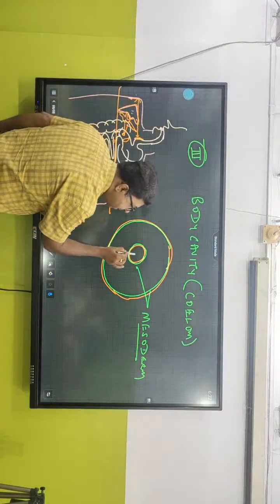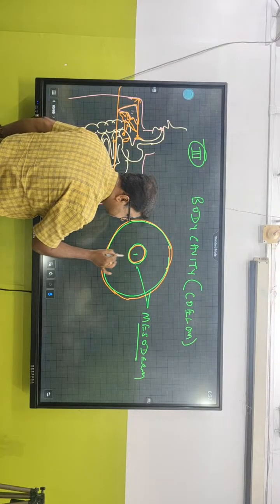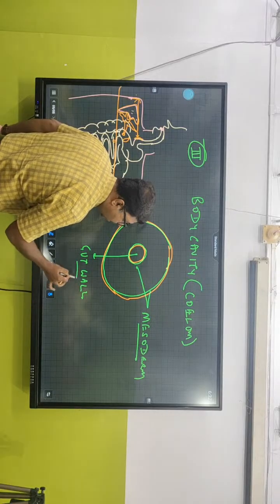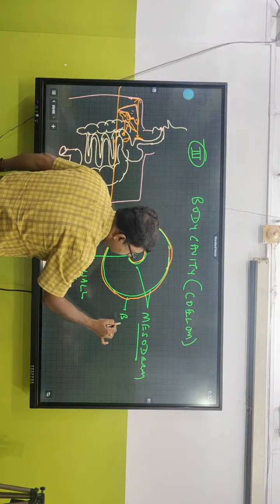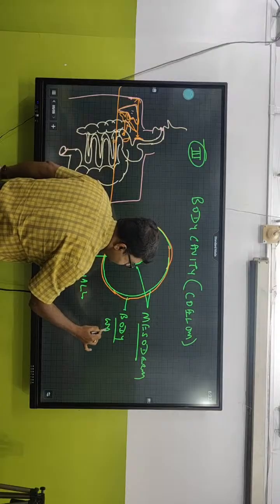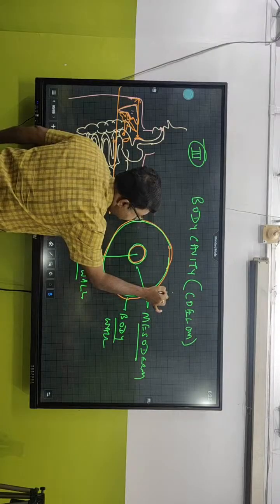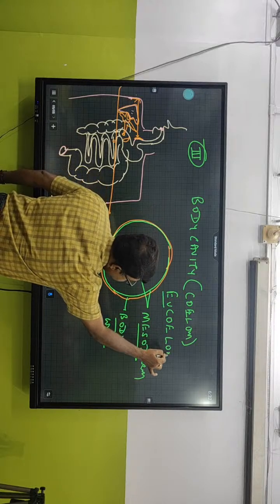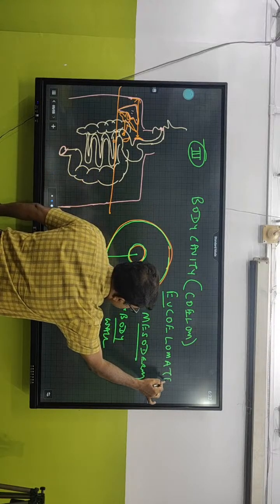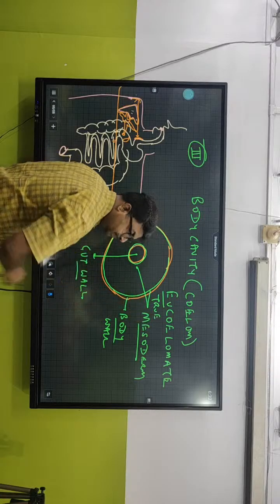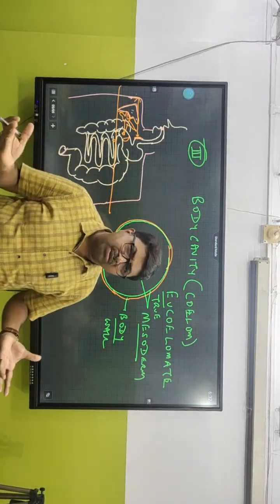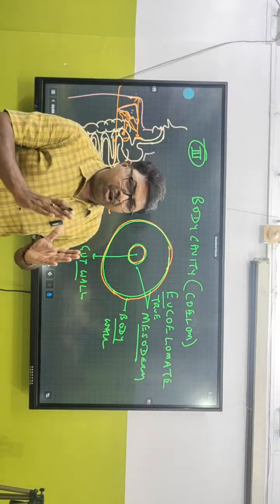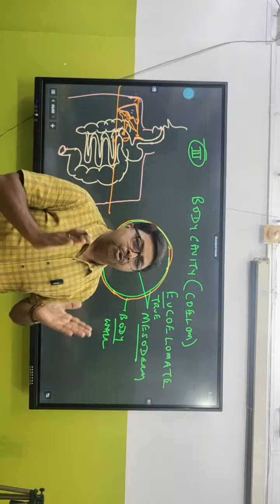That means if this is the gut and this is the wall, between gut wall and body wall, if mesoderm is present, we call this kind of organism to have a true coelom. We call it eucoelomate organism. Eu means what? We already know, we are talking about eukaryotes. Eu means true in biology. That means, what is the meaning of eucoelomate? Eucoelomate means having true coelom.